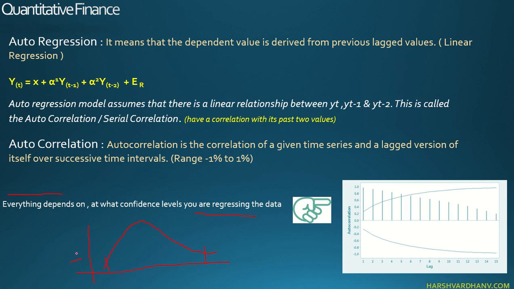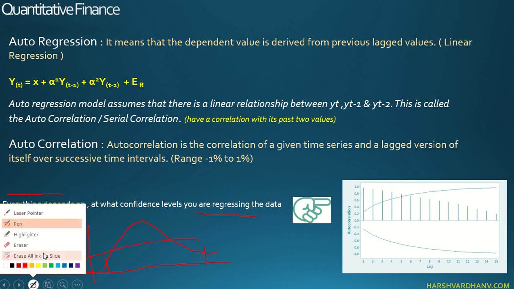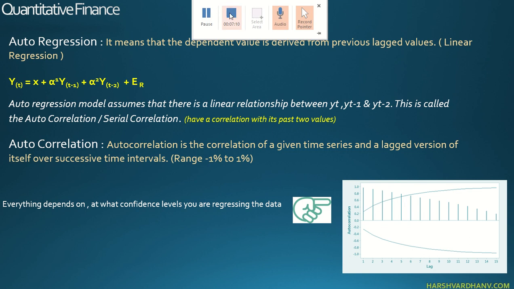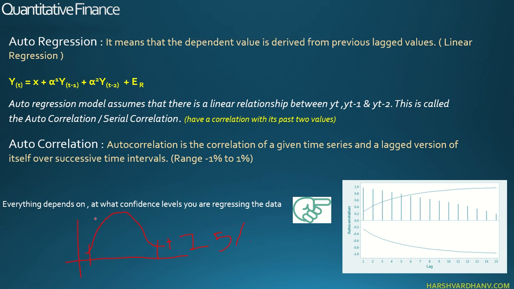So we all know that if I plot this normal distribution at 95% confidence level, I'll have 2.5 over here and 2.5 over here, negative 2.5 and positive 2.5.